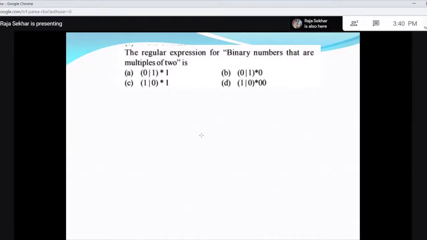The regular expression for binary numbers that are multiples of 2. If you observe multiples of 2 written in binary, for example, first is 0, then next is 2, next is 4, then 6, then 8, then 10, and so on.